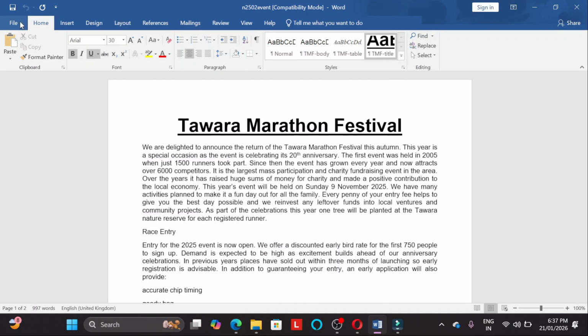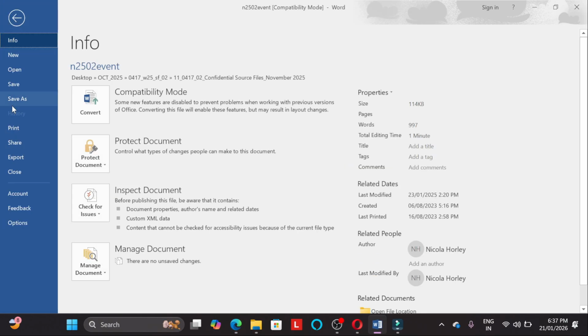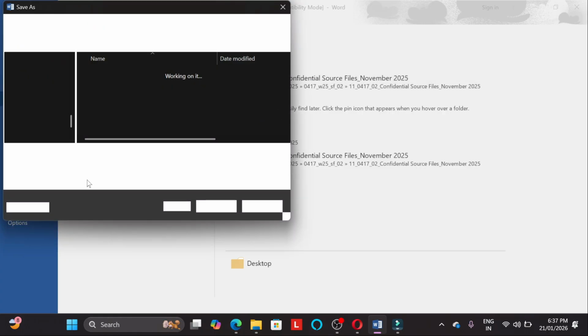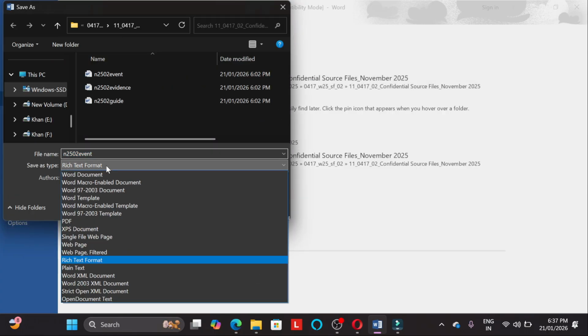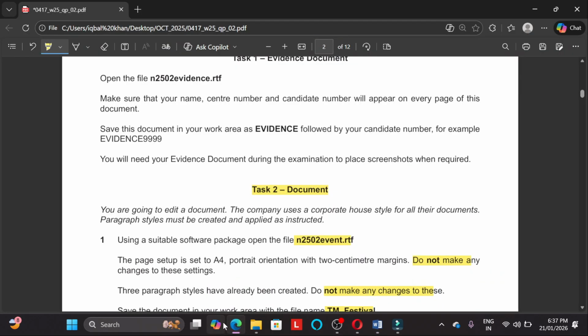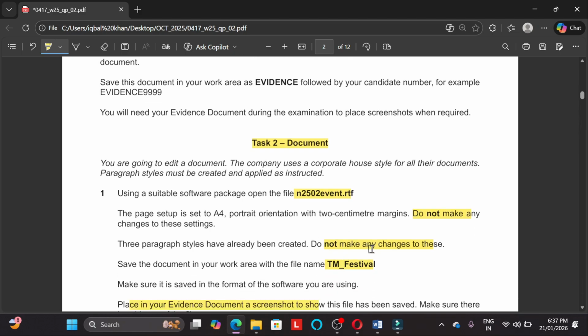Okay, so now we will go to our document, File, Save As, and we will go to our support file folder. And then here we need to change the format to Word Documents, and they ask us to make it as tm underscore festival.